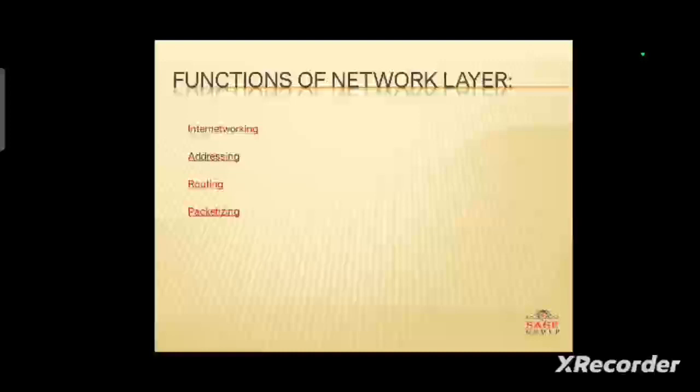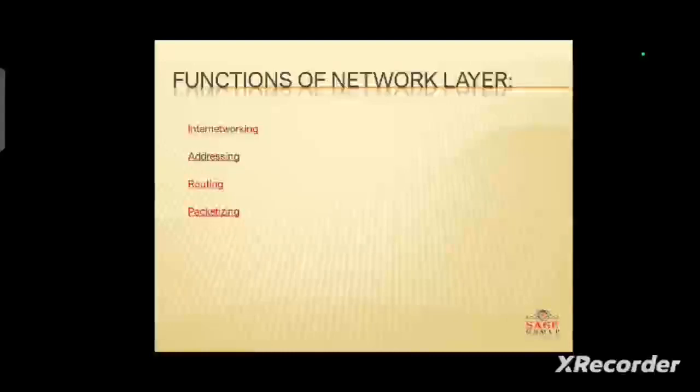Internetworking is the main responsibility of the network layer. It basically provides a logical connection between different devices. Addressing means the network layer adds the source and destination address to the header of the frame.